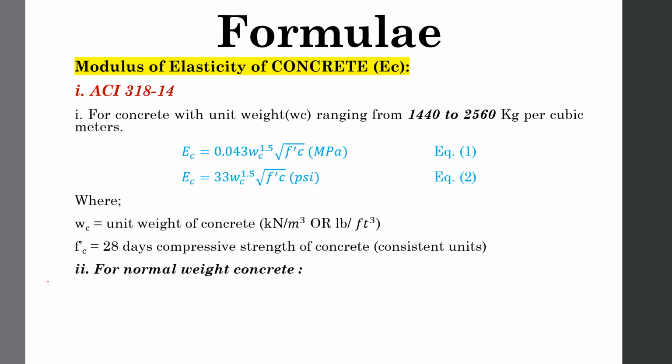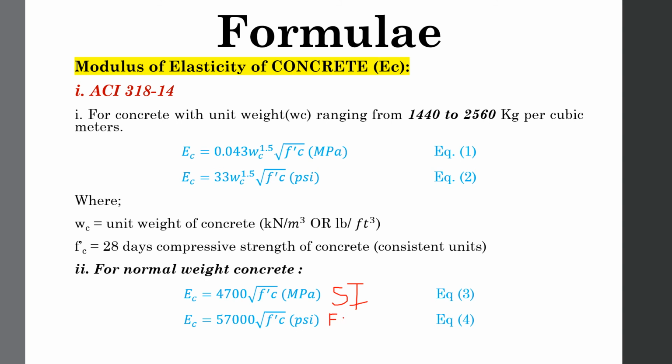For the second case, normal weight concrete is considered. For normal weight concrete, the formula is 4700 multiplied by the square root of FC prime. Again, this formula is for SI units. The second formula is 57,000 times the square root of FC prime. This formula is for FPS units. Keep in mind that this formula will be used when you are determining FC prime in PSI, and the other is only applicable when you are determining FC prime in megapascals.